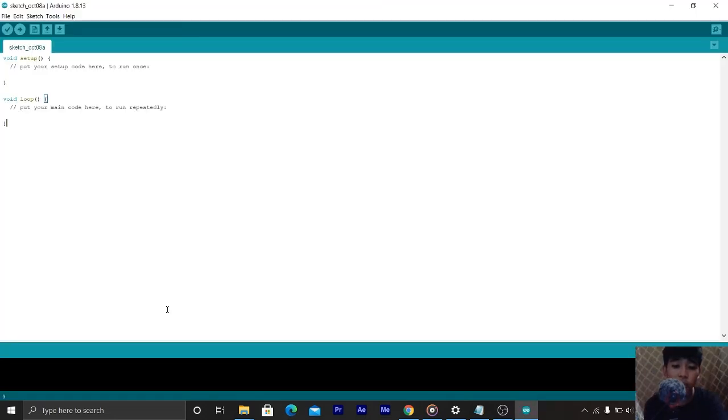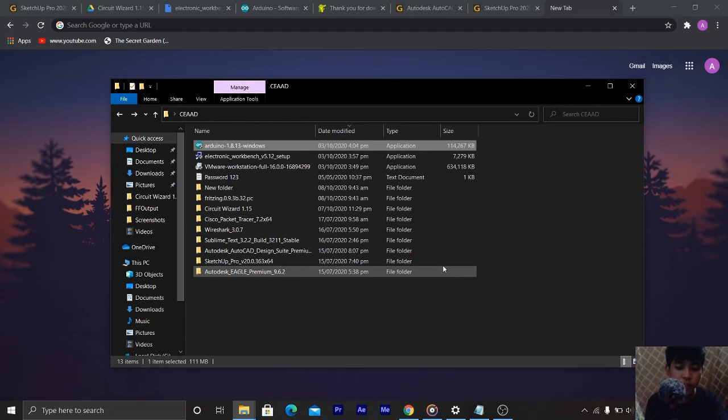Arduino is an open-source electronic platform based on easy-to-use hardware and software. Arduino boards are able to read inputs like on a sensor, a finger on a button, or a Twitter message and turn it into an output, activating a motor, turning on an LED, publishing something online. After installing the Arduino, we are going to install the Fritzing.